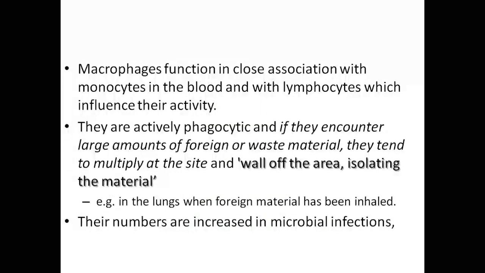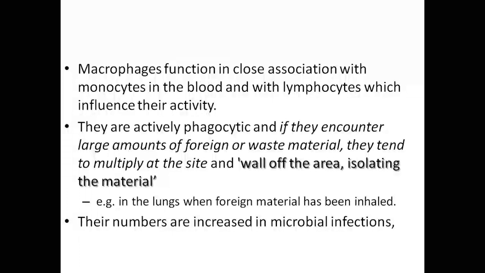So macrophage function includes association with the monocytes in the blood and within the lymphocytes, which influence their activity. They are actively phagocytic, and if they encounter a large amount of foreign or waste material, they tend to multiply at the site and the whole area. So these macrophages are phagocytic, just as the eosinophils and neutrophils also have this phagocytic effect.